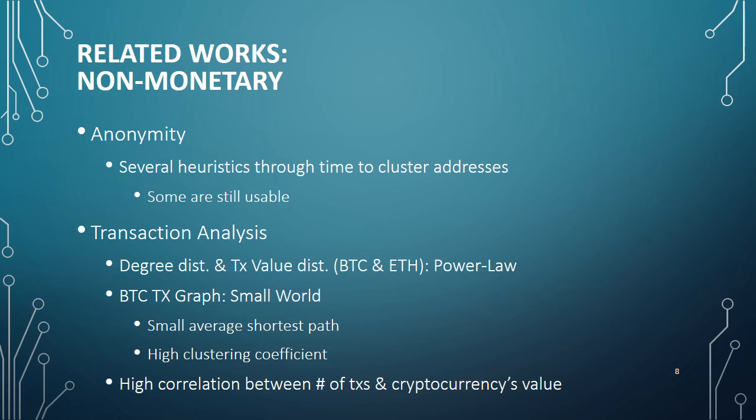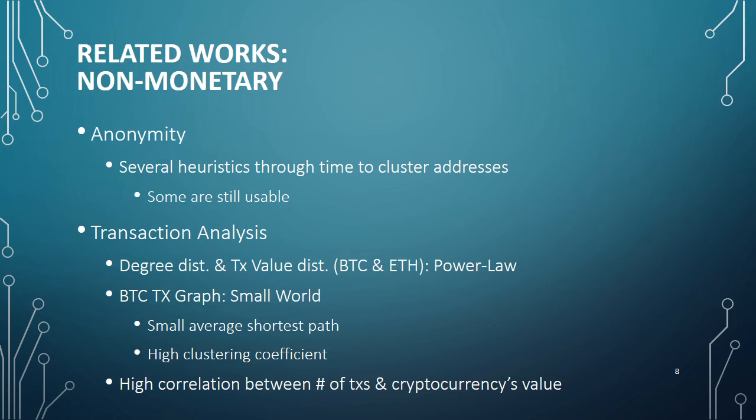Also, they found out the transaction graph of Bitcoin has a small world property. As its name suggests, in a graph with a small world property, on average, each node can be reached from every other node by a small number of steps. To be more precise, a graph that has a small average shortest path between the nodes and also a high clustering coefficient will have the small world property.